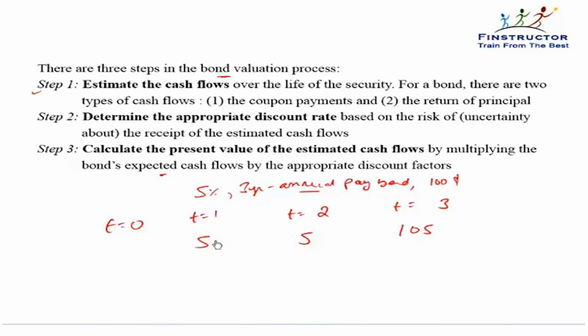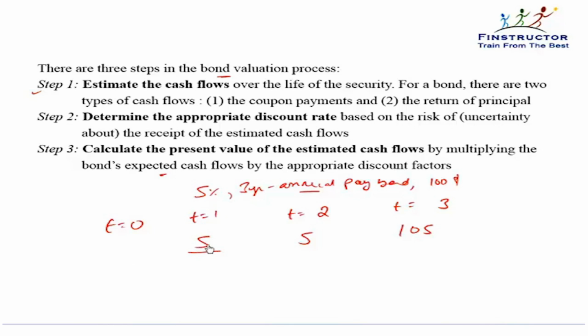If it is a government bond, for instance, then credit risk generally is not a risk because government bonds are assumed to be risk-free. Either way, if $5 is the cash flow coming at t equal to 1, then the value of these cash flows to me today will be lesser. It will be lesser to the extent of the interest that I could have earned if I received this money right away, or if I received this money at t equal to 0.